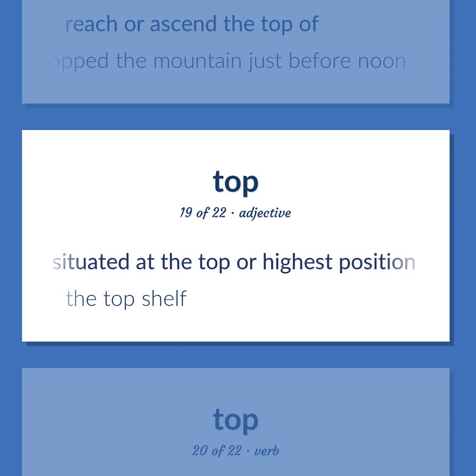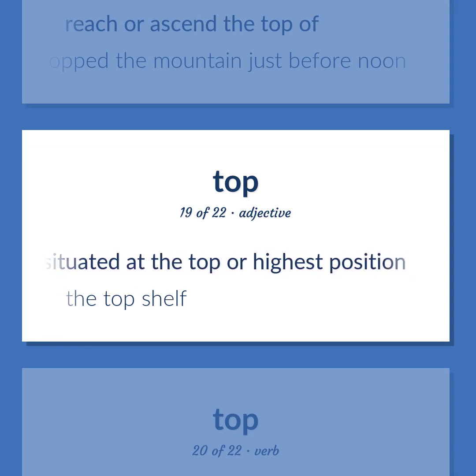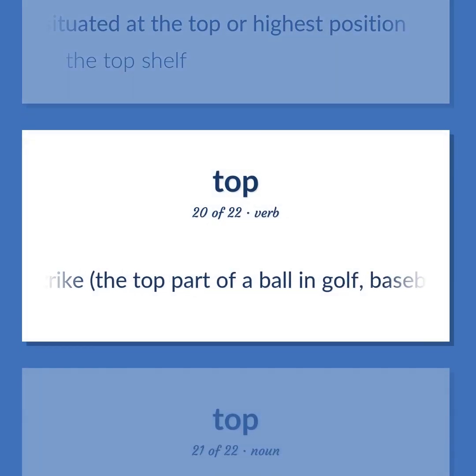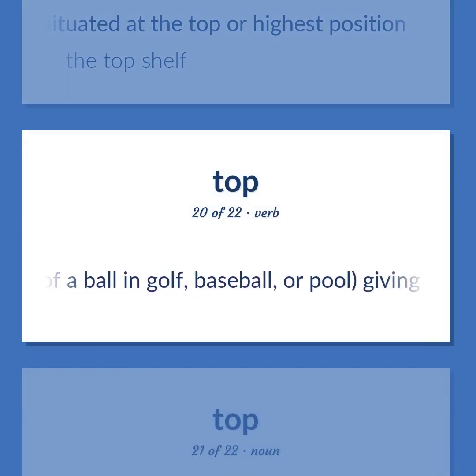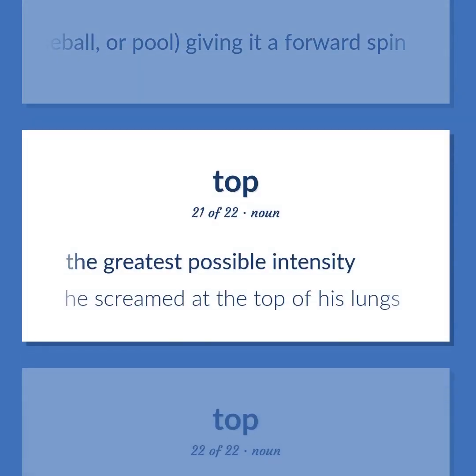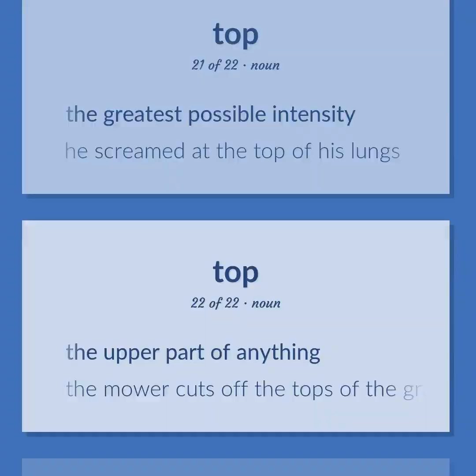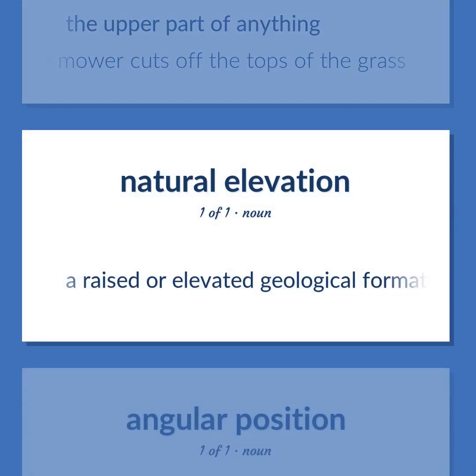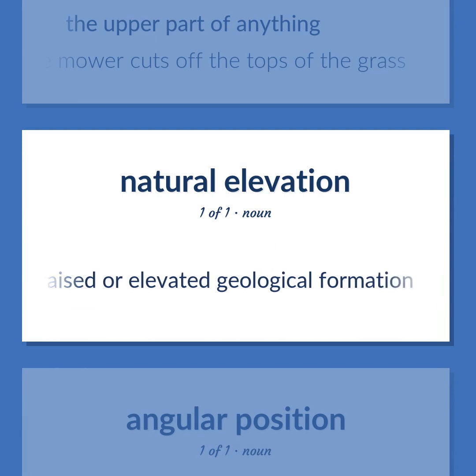Situated at the top or highest position. The top shelf. Strike the top part of a ball in golf, baseball, or pool, giving it a forward spin. The greatest possible intensity. He screamed at the top of his lungs. The upper part of anything. The mower cuts off the tops of the grass. A raised or elevated geological formation.